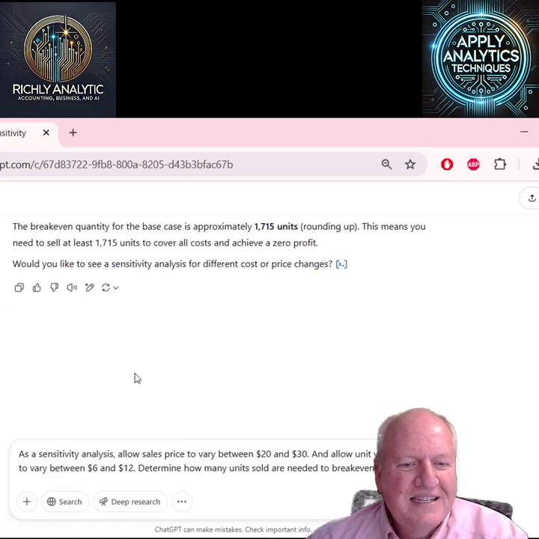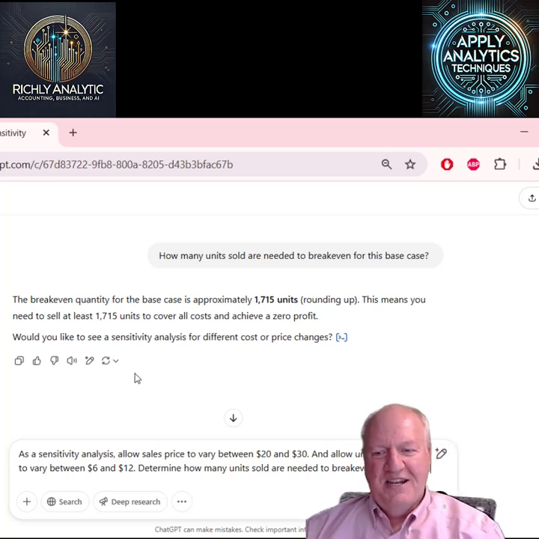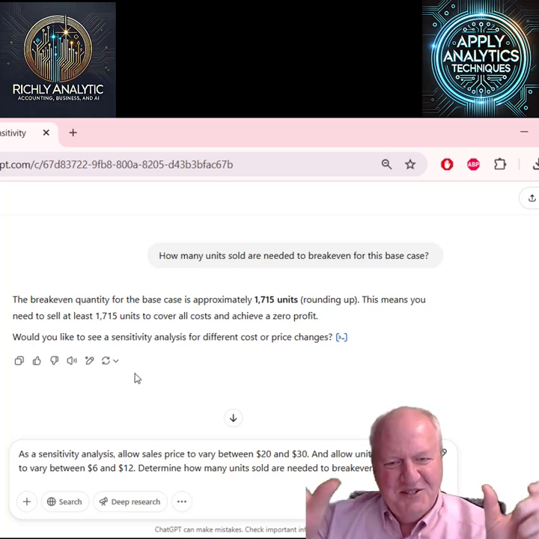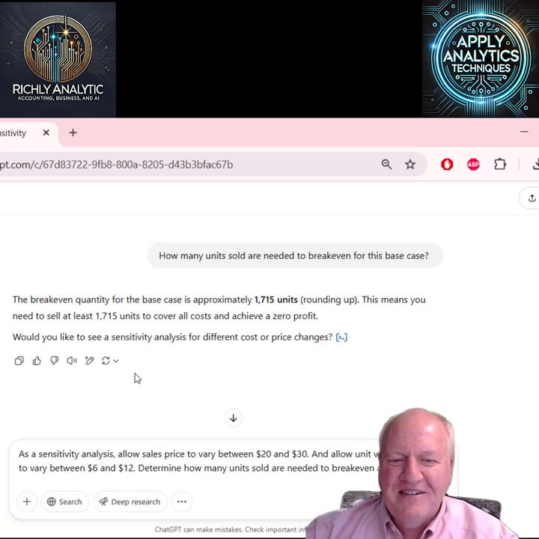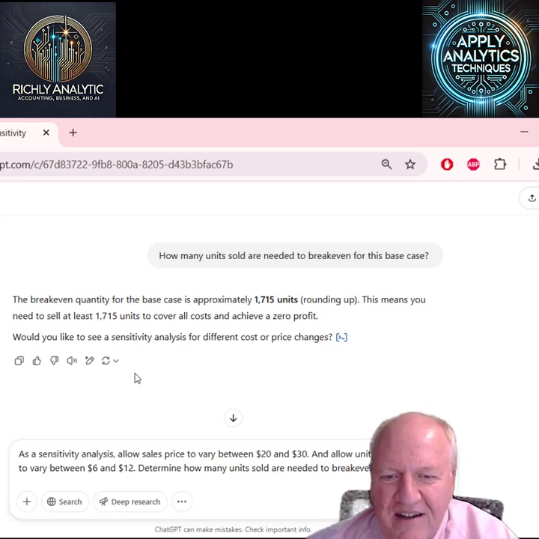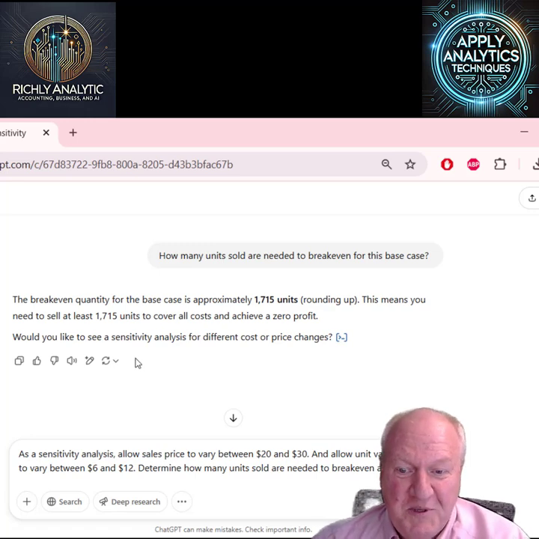And so we're going to run a sensitivity analysis. Sensitivity analysis just means we're going to change some assumptions. I usually find it best to change 1 or 2 items at a time, mostly so it's a 2 by 2 and I can see how that works. If I do 3 or 4, it will still work, but it will be really messy to communicate later. And so I'm asking it, hey, what happens if the sales price goes between 20 and 30?